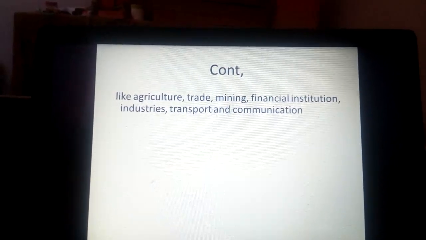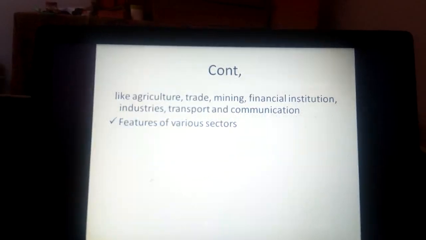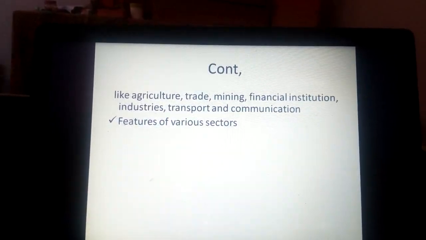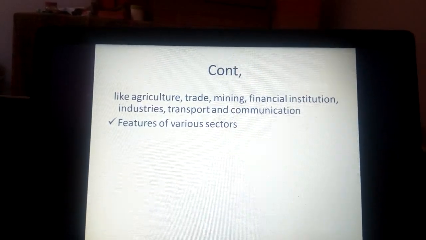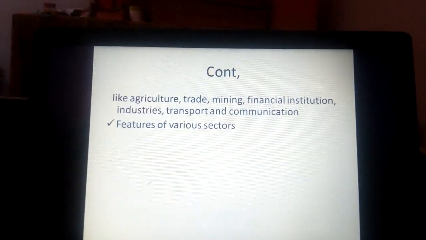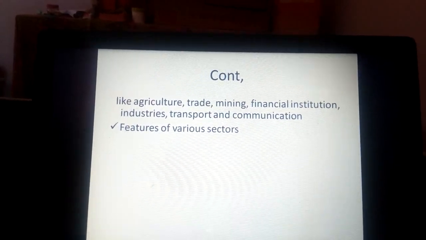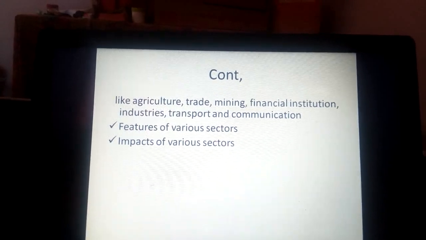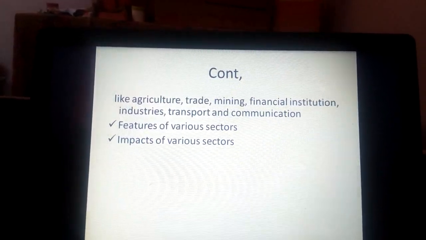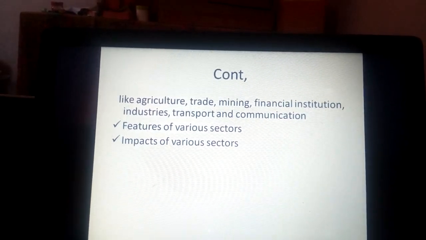Those are some sectors we shall go through in the second subtopic. We shall see the features of those sectors: features of trade, features of mining, features of financial institutions, features of industries, transport, and communication. But also we shall see the impacts of various sectors and how they facilitated colonialism in Africa.